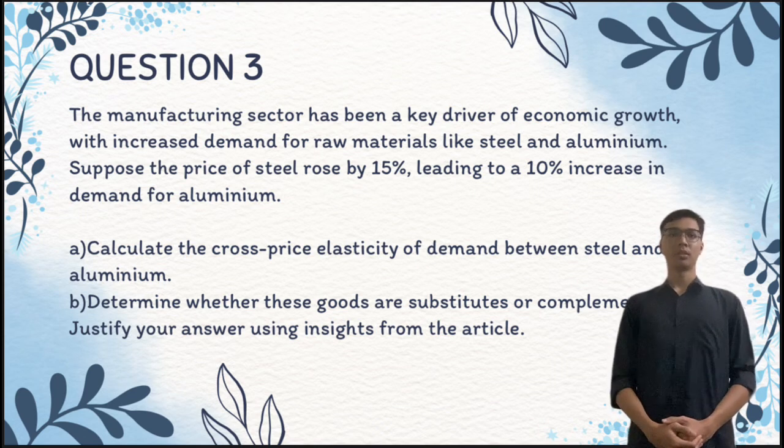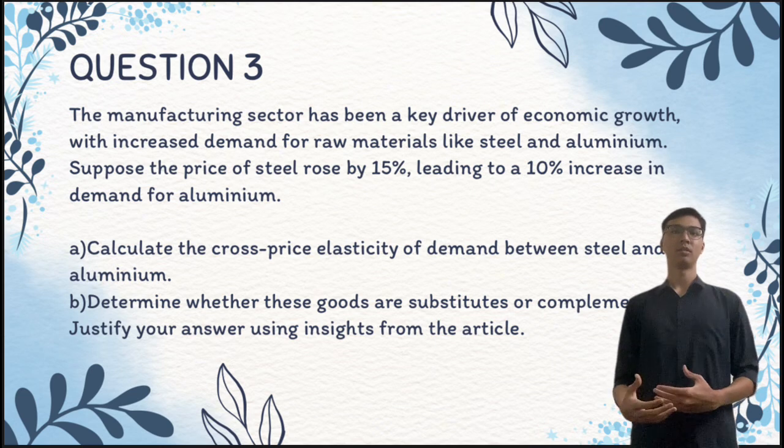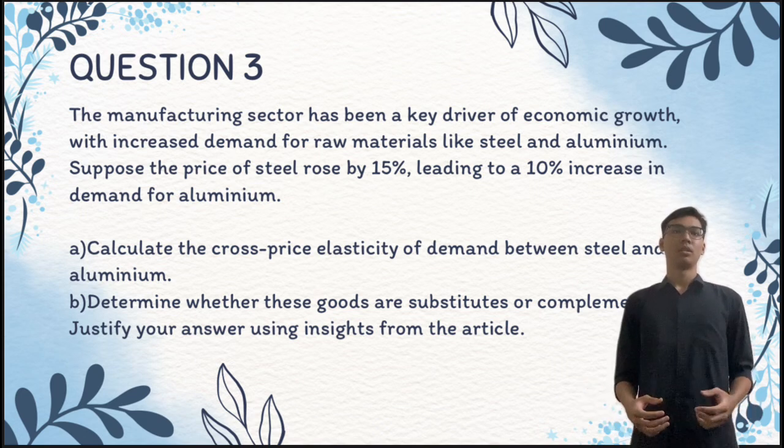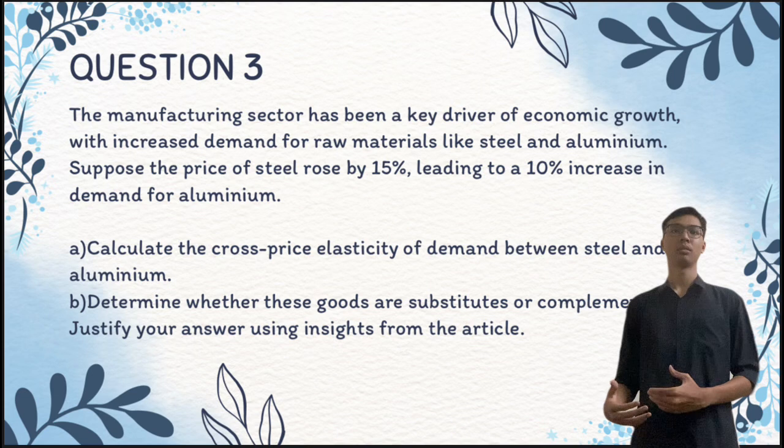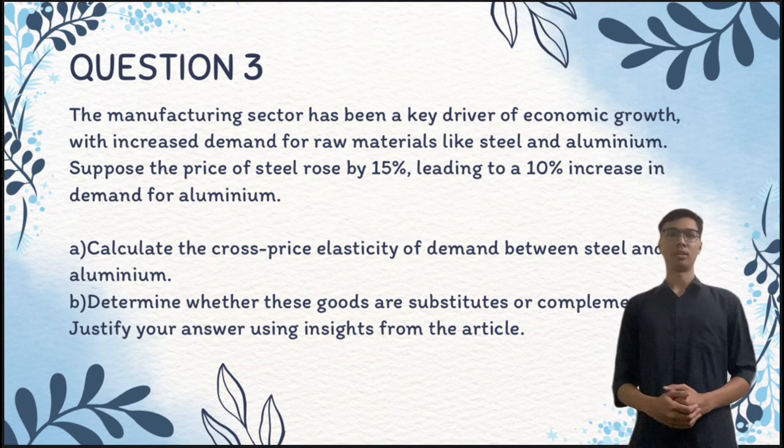The manufacturing sector has been a key driver of economic growth, with increased demand for raw materials like steel and aluminium. Suppose the price of steel rose by 15%, leading to a 10% increase in demand for aluminium. First question, A. Calculate the cross-price elasticity of demand between steel and aluminium. Second question, B. Determine whether these goods are substitutes or complements. Justify your answer using insights from the article.